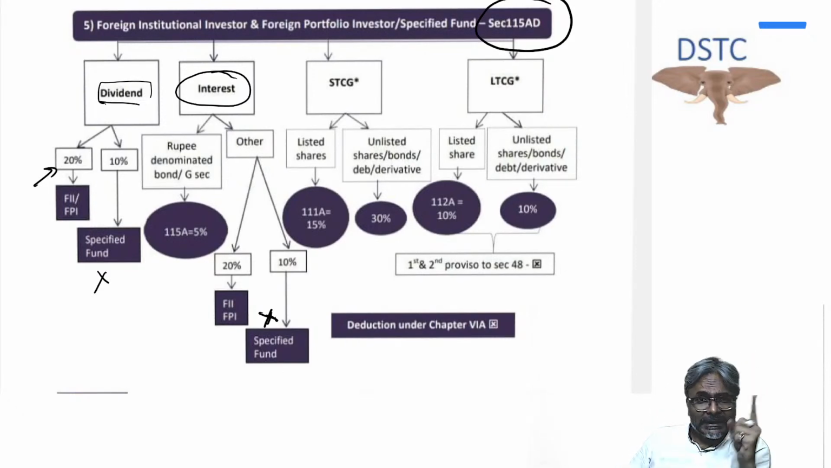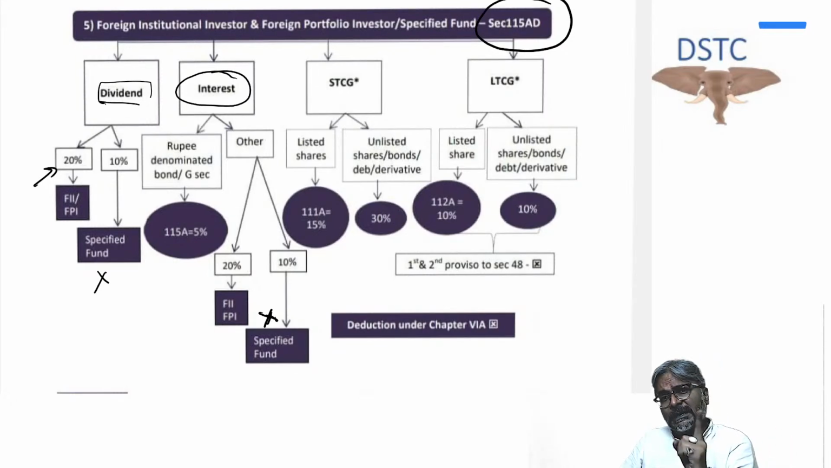Which are those two rates? One is at 5% rate in 115A and the second one is a 20% rate in 115A. So 5% and 20% are the two rates. Here also the rate will remain the same.